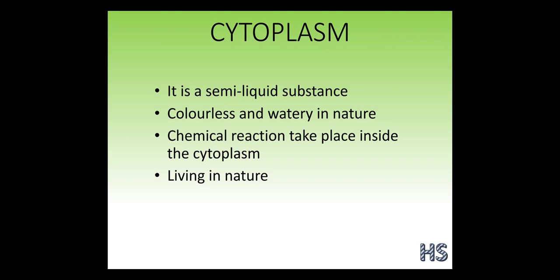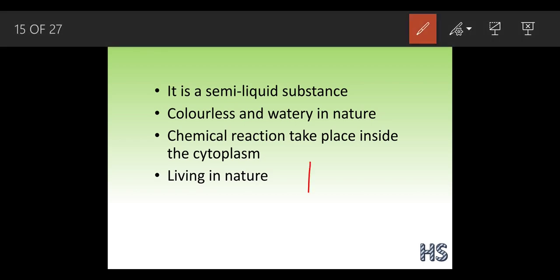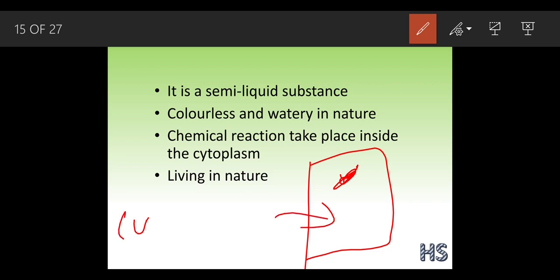Now what is the cytoplasm? In a generalized cell we have seen, suppose this is a cell, there is a nucleus, and this whole empty space is called the cytoplasm. This cytoplasm is a semi-liquid substance. Semi-liquid means it's not fully like water, it's thick in nature. It is colorless and watery in nature. Watery means like water, and colorless means transparent, you can say.